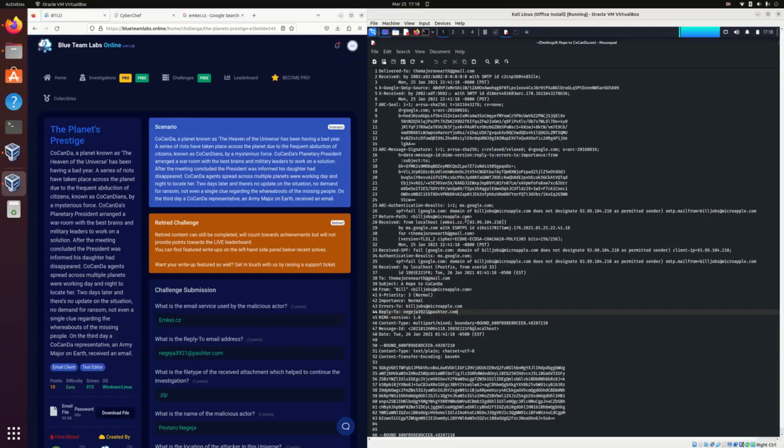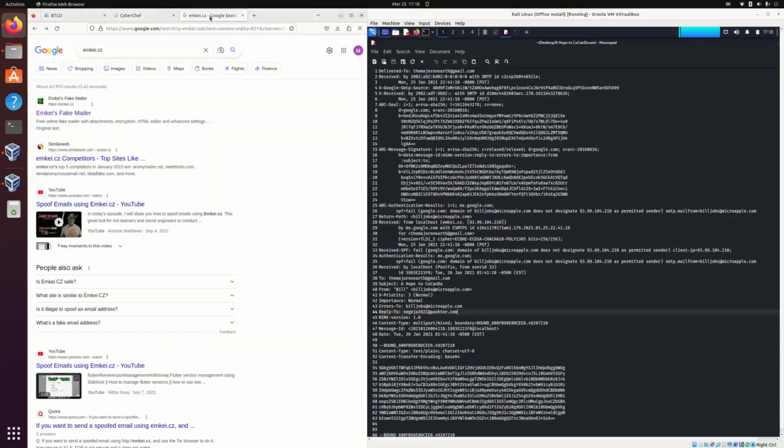Now, there's a number of ways that you can actually solve the first one of what is the email service here. You can run maybe an NS lookup. But in this case, I was actually curious about what this emkei.cz is and what does that even mean, if there's any sort of real software out there, or is it a domain itself. So when I did a quick Google search, I found out that emkei.cz is actually a fake mailer. It's a fake mailer that allows you to send fake email with attachments, encryption, an HTML editor, and advanced settings.